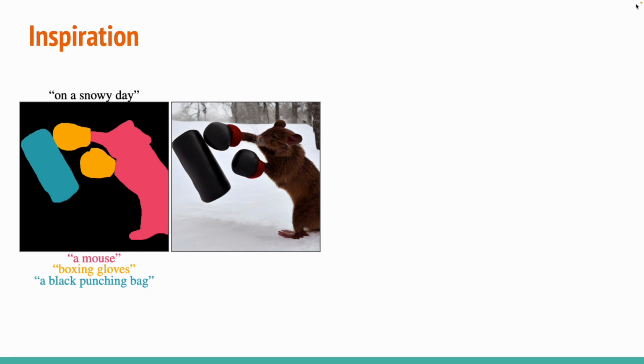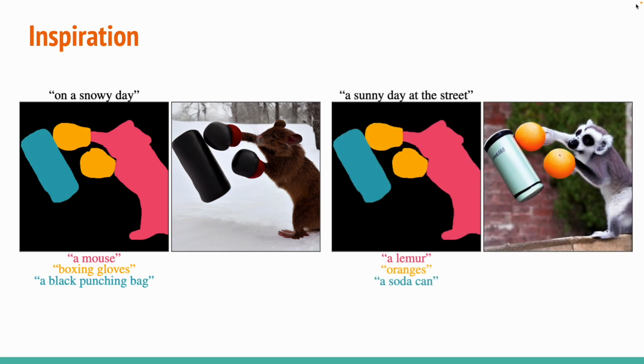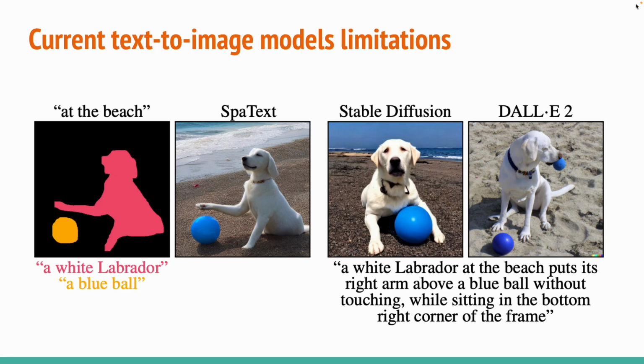Given that interface, we can reuse the same scene layout with different text prompts. Current state-of-the-art text-to-image models are able to generate convincing results of unprecedented quality. However, converting a mental image into a real image is practically impossible using text alone.